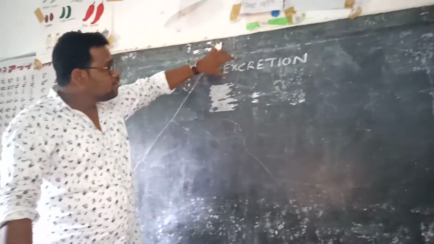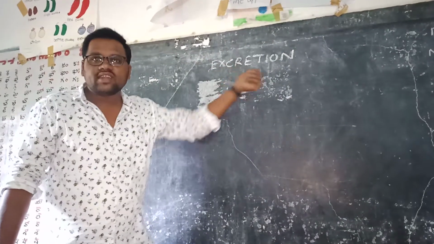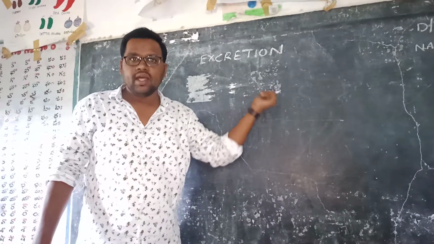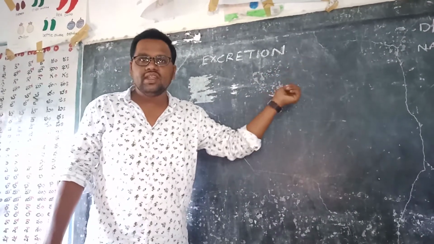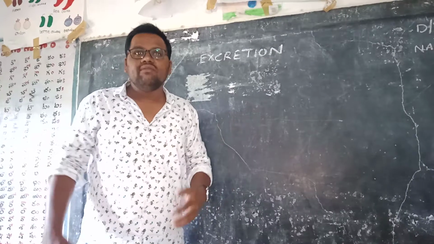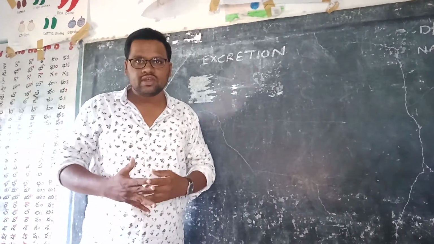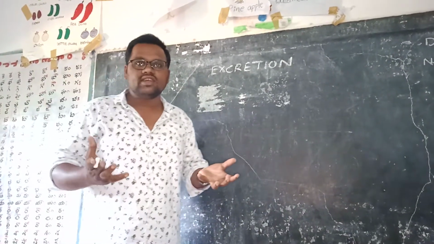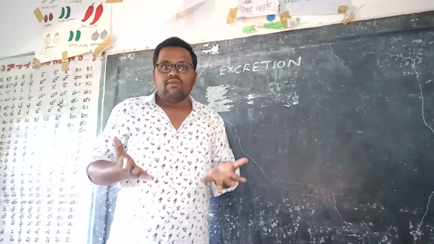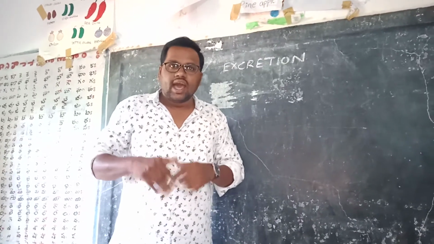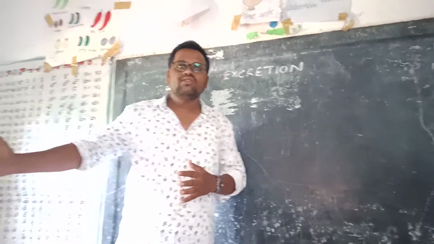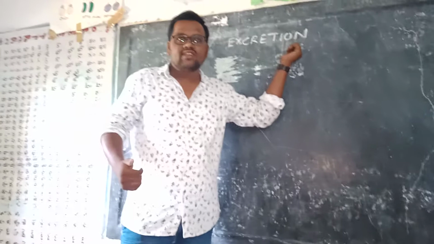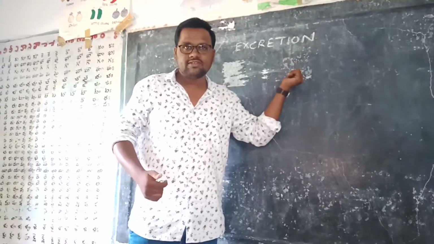Coming to excretion, the main aim of excretion is to eliminate toxic material from our body. Whenever we eliminate the toxic material from our body, automatically we are able to maintain homeostasis. So what is meant by homeostasis? Homeostasis is nothing but body balance. However we are existing our life today, as it is we continue without any toxic material tomorrow also because of this excretion. Excretion is of different types in different organisms.